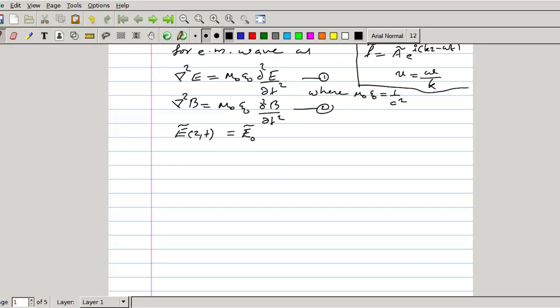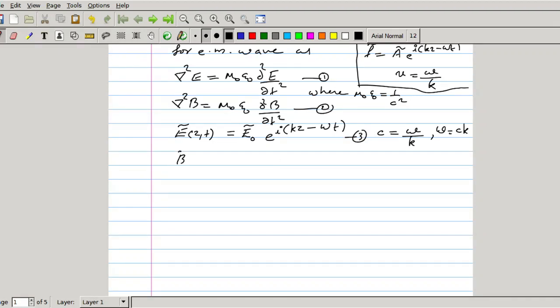E0 is the complex amplitude of electric field vector. So E0 e raised to i. The wave is propagating along z direction. So it is i kz minus omega t. So E equal to E0 e raised to i kz minus omega t, where the velocity c equal to omega by k, or omega equal to ck. So this is equation number 3.